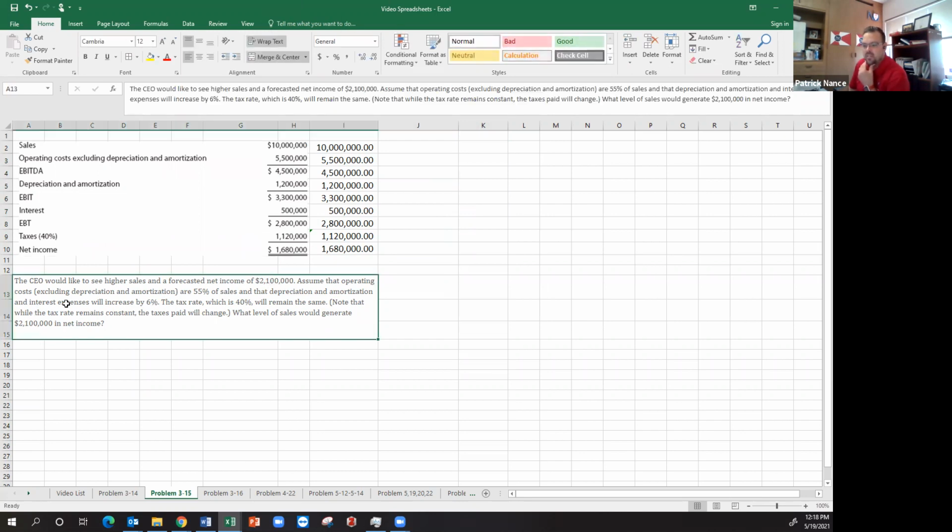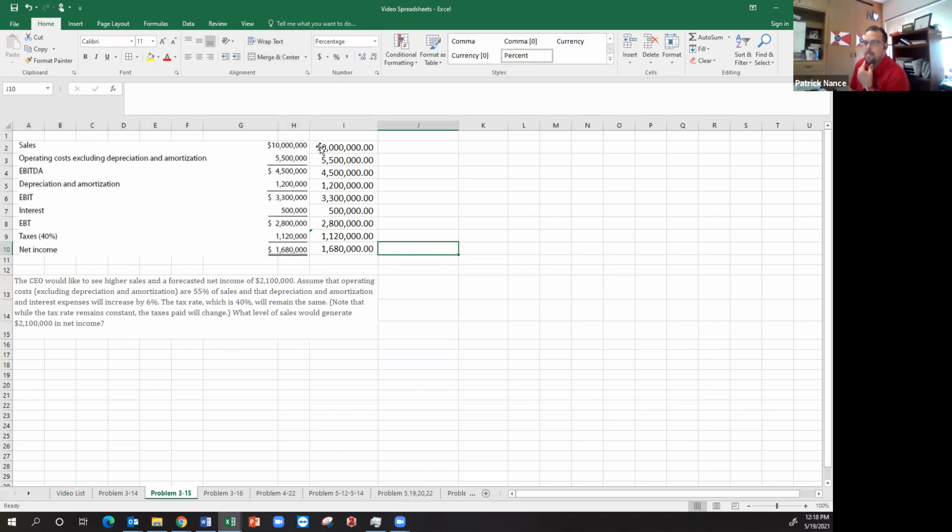Assume that operating costs, excluding depreciation and amortization, are 55% of sales, and that depreciation, amortization, and interest expense will increase by 6%. The tax rate, which is 40%, will remain the same. Note that while the tax rate remains constant, the taxes paid will change. What level of sales would generate $2.1 million worth of income? So all I did was take the problem from the book and type these numbers out here so I can use them for math.